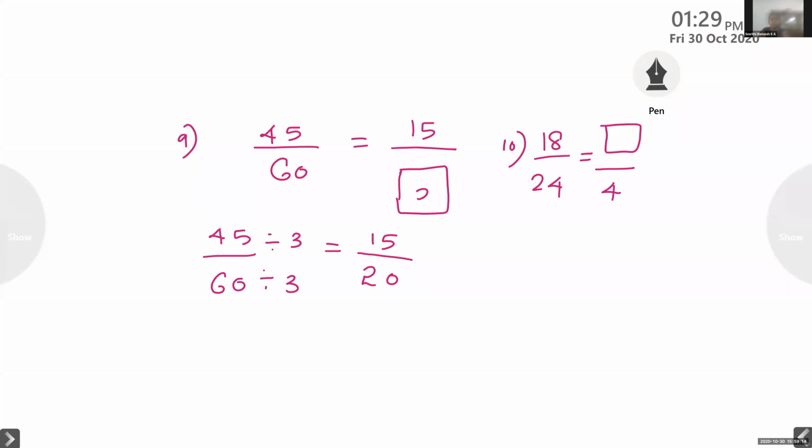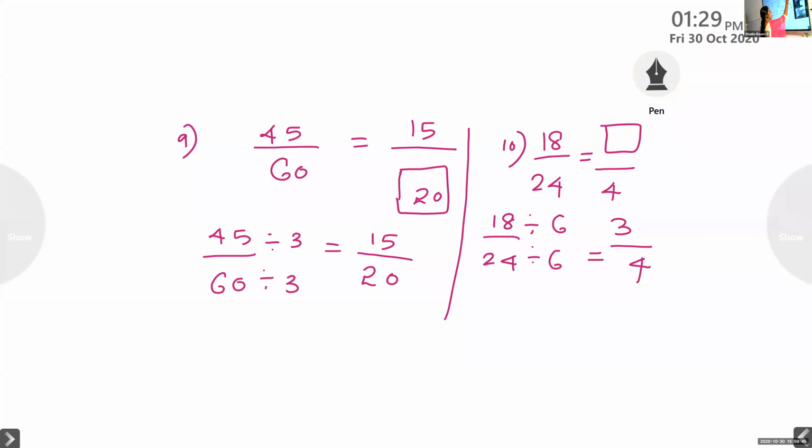So the answer is 20. Same type of question here also: 18 by 24. See children, here you got 4. 4 into something is 24. What is that? 4 into 6. So you divide this 24 by 6, you get 4. The same thing you do here, you will get 3. So what is our answer? 3. Ma'am, 3.